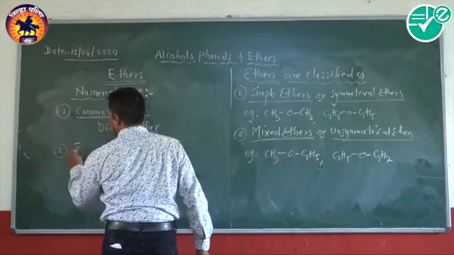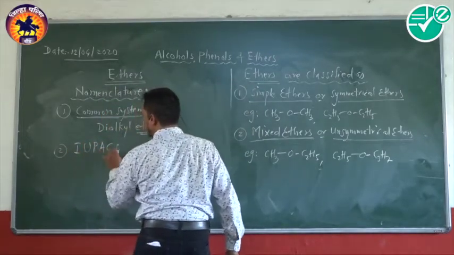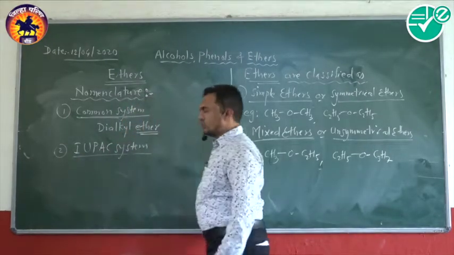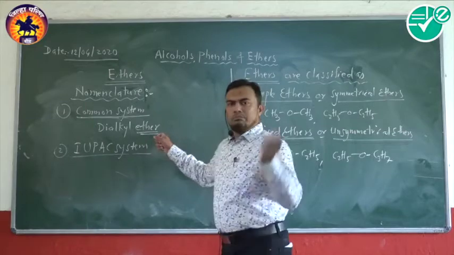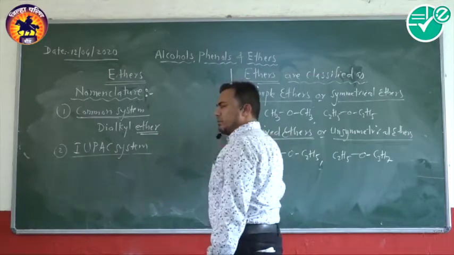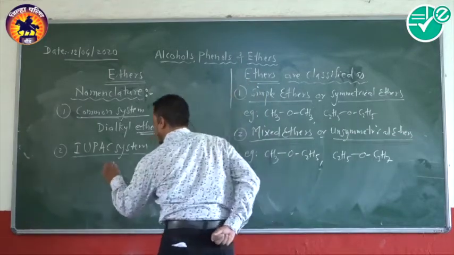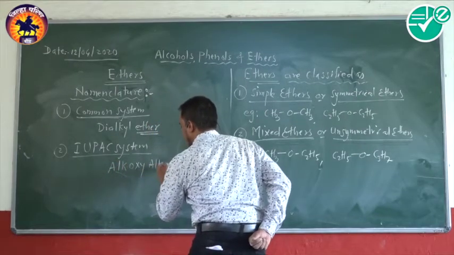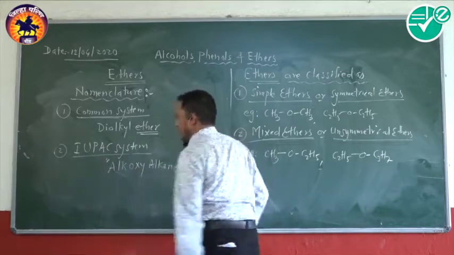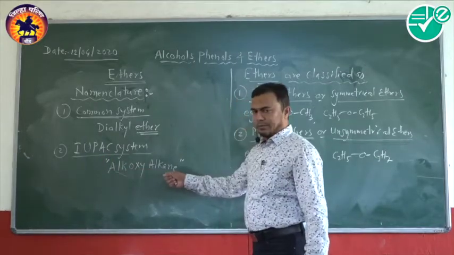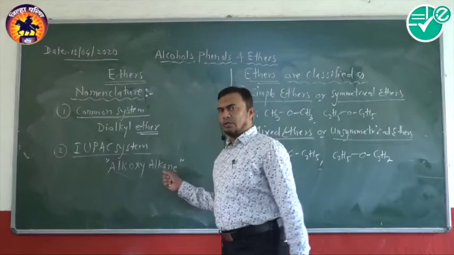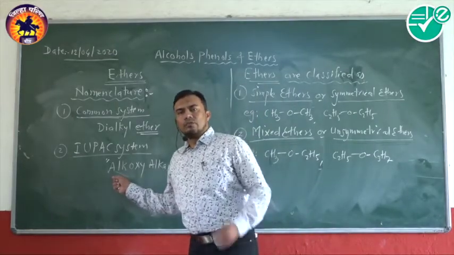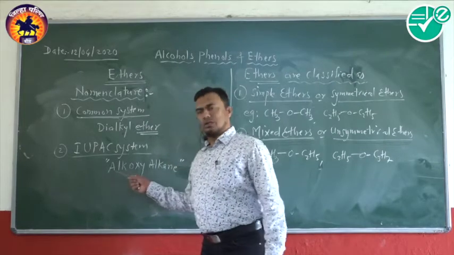Second system is called the IUPAC system. Now according to the IUPAC system, for the mixed ether as well as the simple ether, the name is alkoxyalkane. Remember, alkoxyalkane: we have to choose one of the alkyl groups as the alkane, and the second alkyl group attached with the oxygen is called alkoxy.